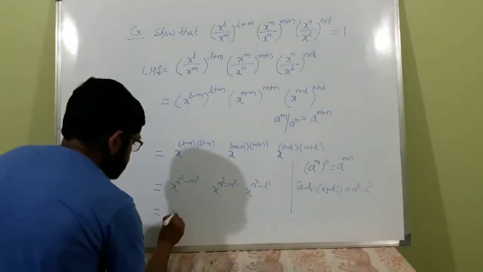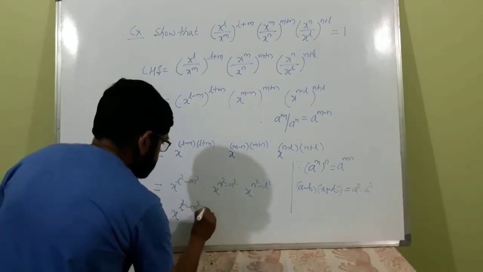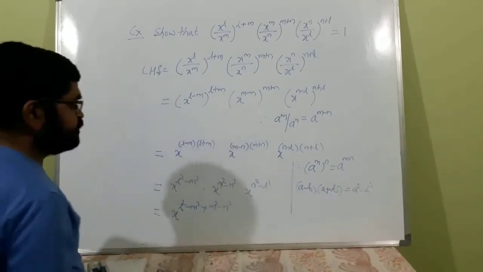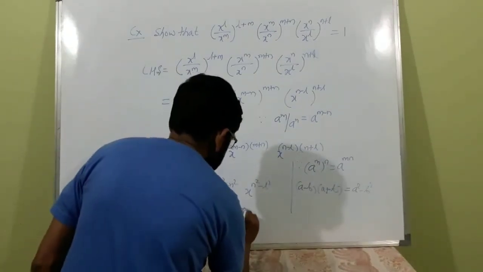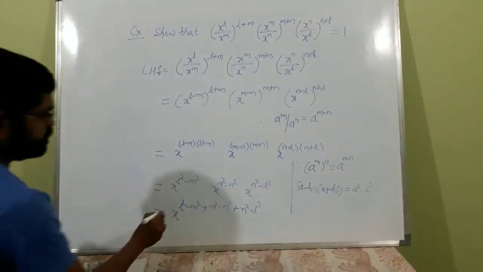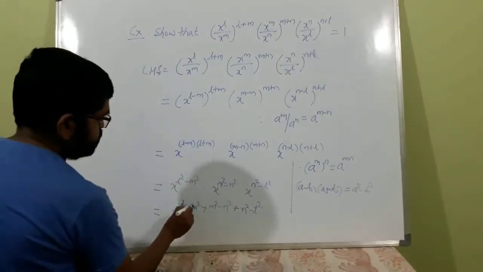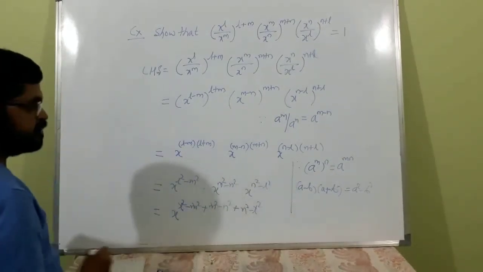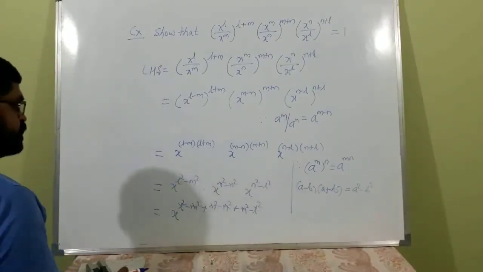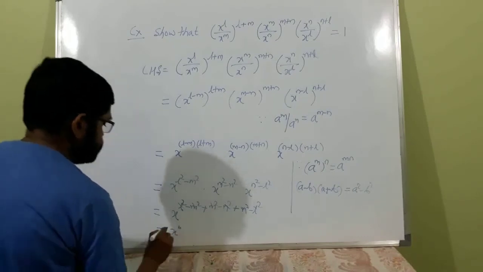Similarly, x raised to l square minus m square plus m square minus n square plus n square minus l square, that is x raised to 0.